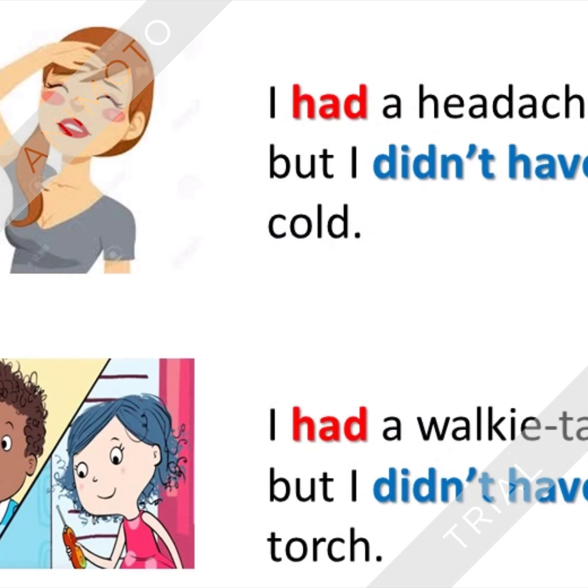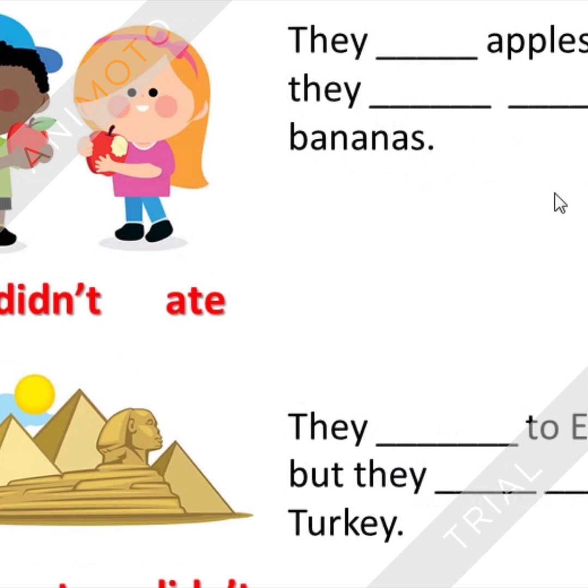In this case, we have the same thing. After didn't, we have the present of the verb. Let's see if you can do it. So here we have two exercises. Remember that at the beginning you have to write the verb in past, then didn't, and then the verb in present. So take your time, and if you need to check the previous examples, you can do it, of course.